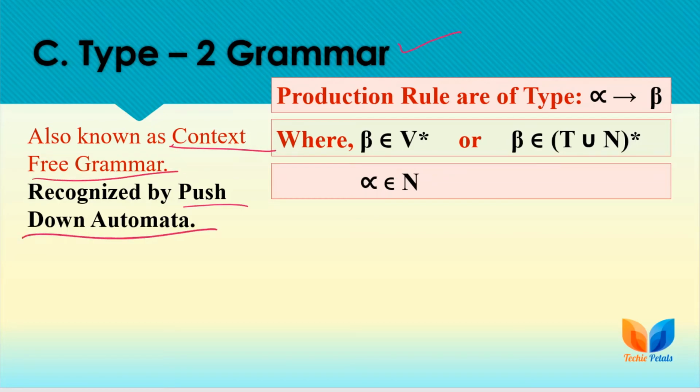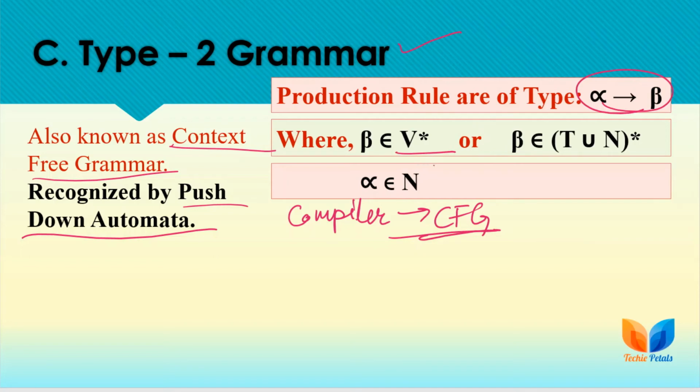Next we have type 3 grammar, which is also known as context free grammar and is recognized by the pushdown automata. This is the most useful grammar in terms of compilers or applications, because the compiler is totally based on context free grammar. Here we have no such context, no left context and no right context. For every rule, beta can be a string of terminals and non-terminals, and on the left hand side we have only a non-terminal.